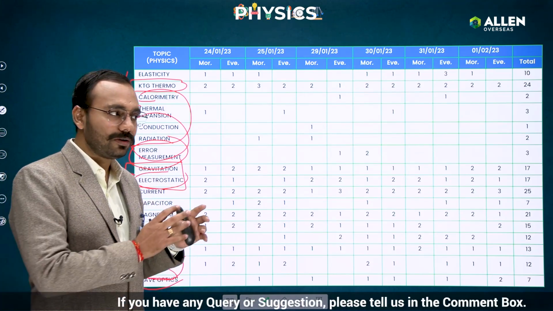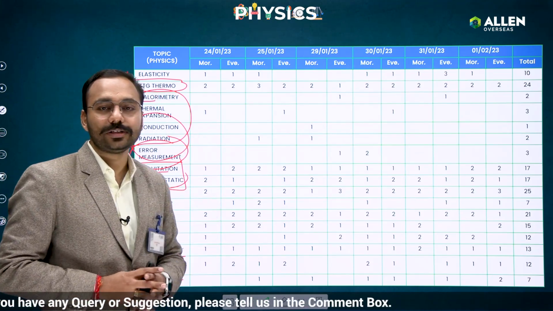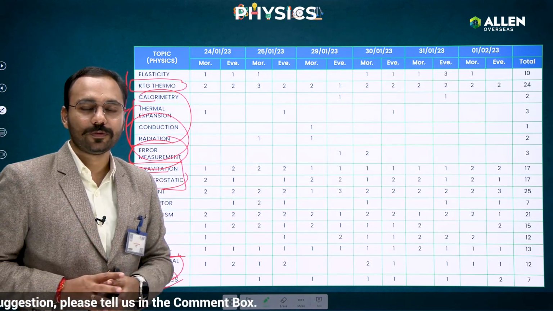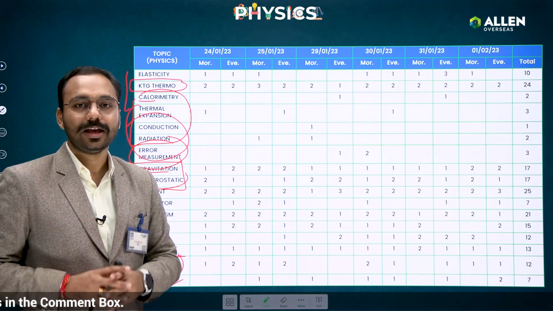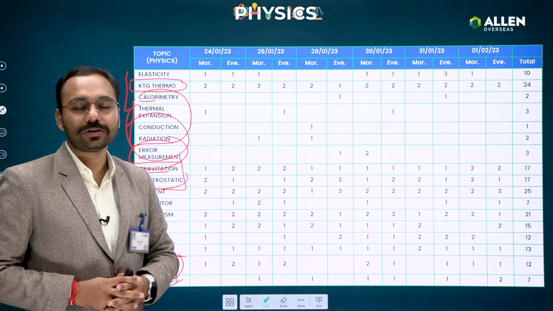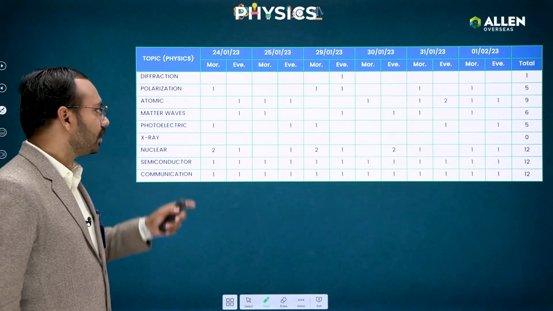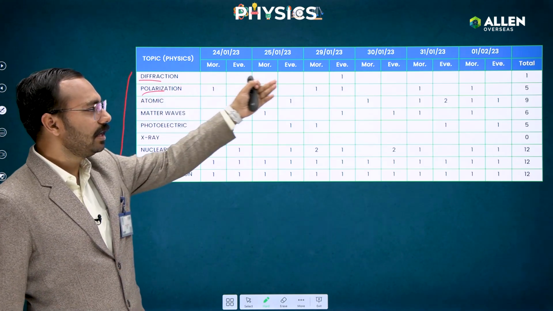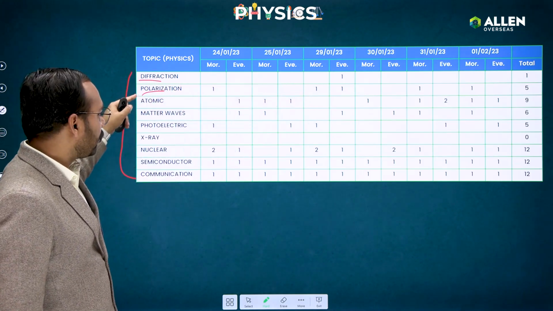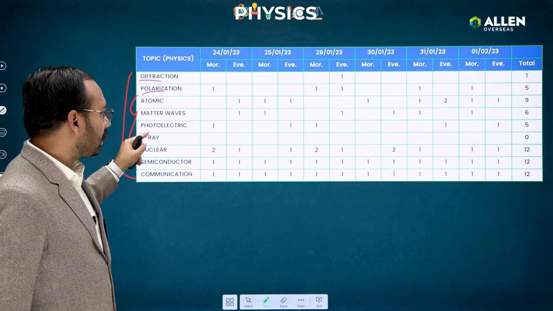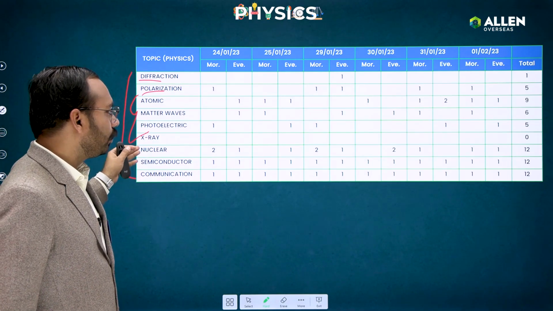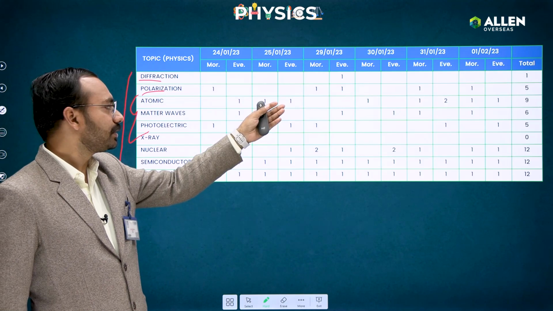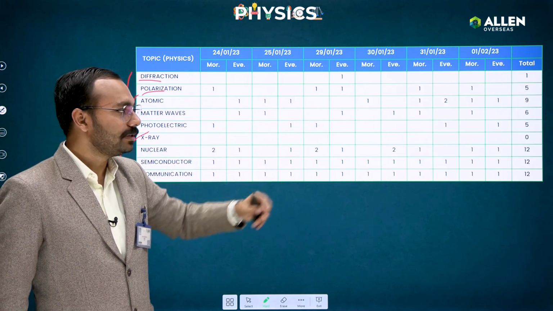So if you have really read all these analyses, you would have seen that most of the focus of JEE Mains this year, as always every year, was on electrodynamics, guys. Again, these are some parts of the last of wave optics, starting from diffraction, polarization, not many, 1 and 5. And then starting with modern physics: atomic, matter waves, photoelectric, X-ray and the nuclear one. You can see the number of questions they have asked, starting from 9, 6, 5 and 0.